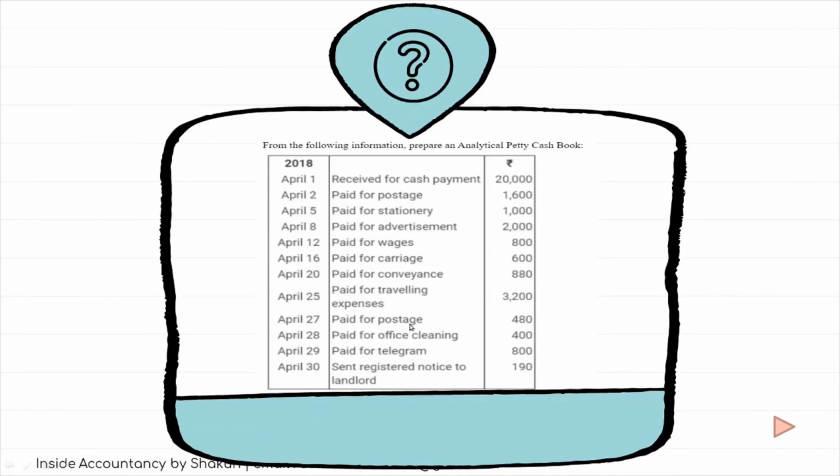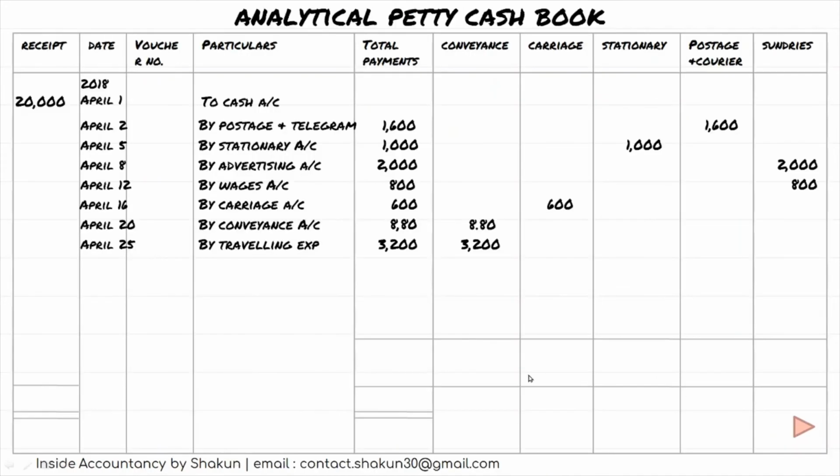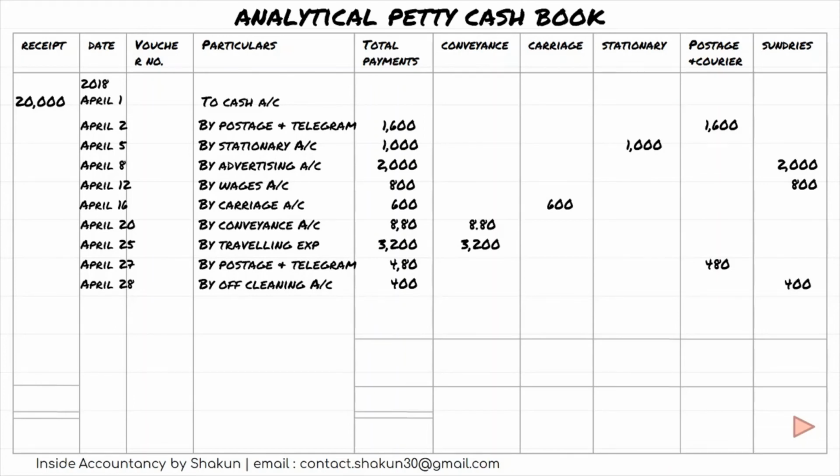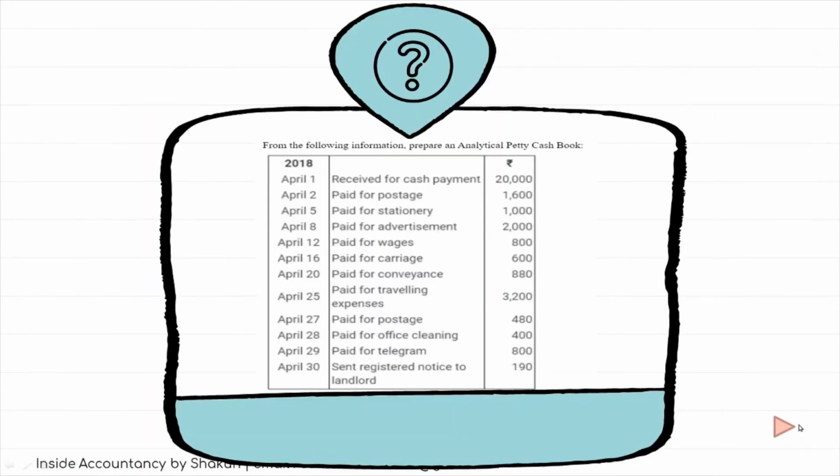Paid for postage, paid for office cleaning. Paid for postage and paid for office cleaning. So by postage, we have a postage and telegram or a courier account. So under that, we'll write 480. And by office cleaning we do not have an account. So where will we show it? Yes, very right. We will show it under sundries since we did not have a separate expense account column for office cleaning. Moving back to the question.